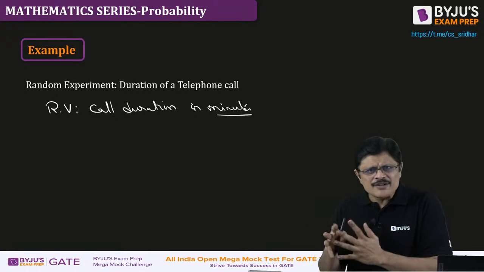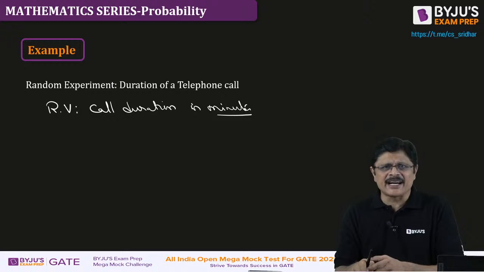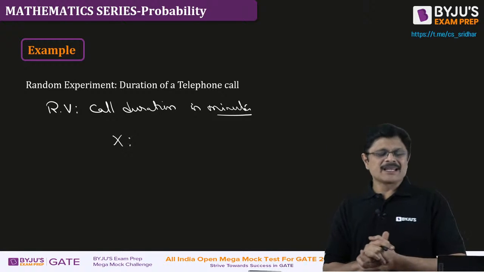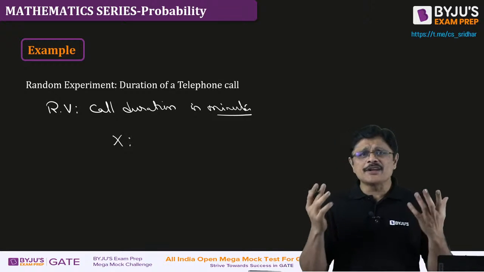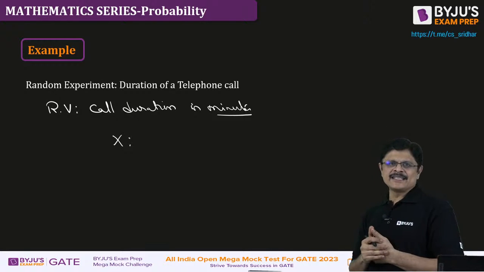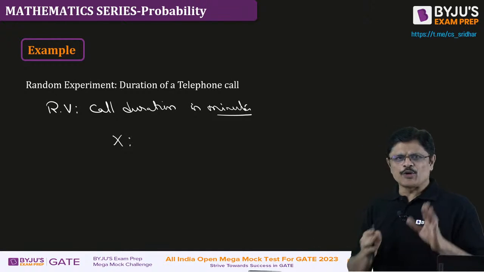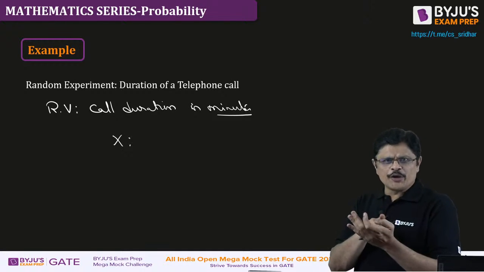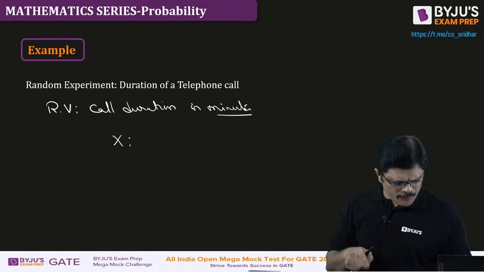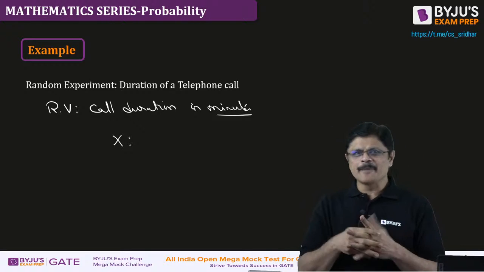Does the random variable which I created take discrete values or continuous values? Obviously it is not like your call duration is exactly 0 minutes, otherwise exactly 1 minute, otherwise exactly 2 minutes. It may take any time.